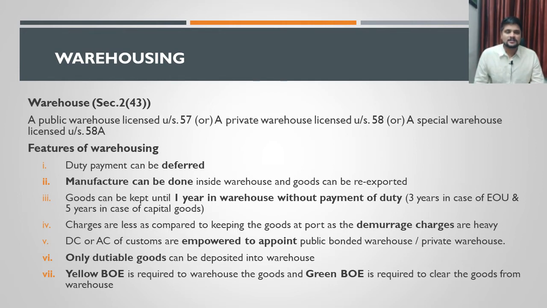This is option number 2 when the goods are imported into India. Before that, we will understand what a warehouse is. Warehouse is defined under section 2 clause 43. It says that a warehouse can be a public warehouse which is licensed under section 57, or a private warehouse which is licensed under section 58, or even a special warehouse which is licensed under section 58A. So these are the 3 types of warehouse. One is called a public warehouse, the second is a private warehouse, and the third is called a special warehouse. This is defined under section 2 clause 43 of the Customs Act 1962.